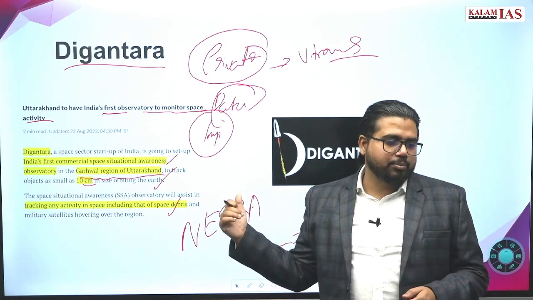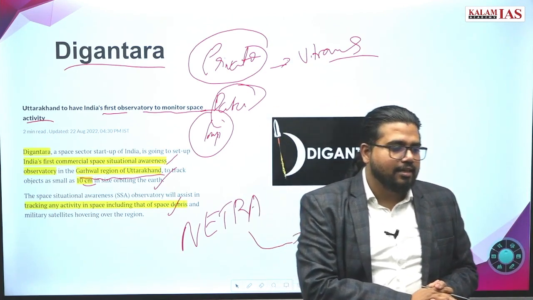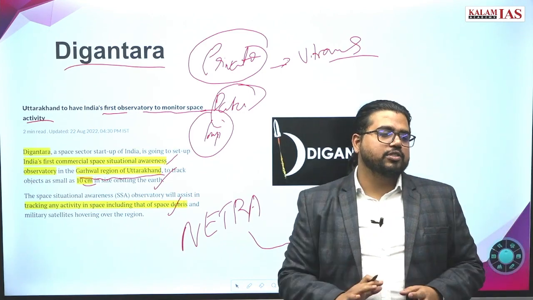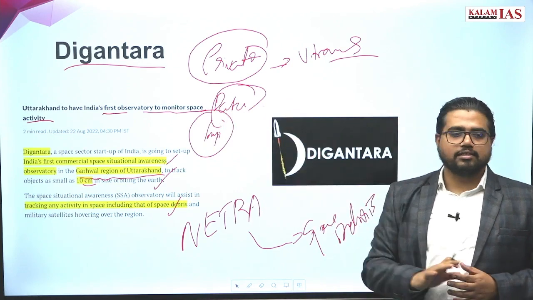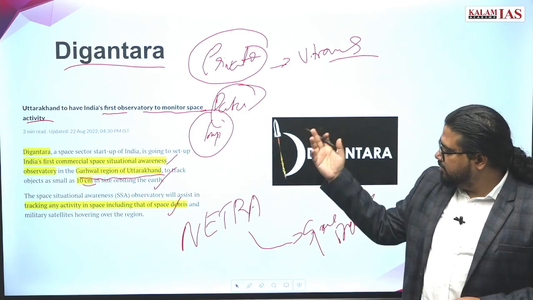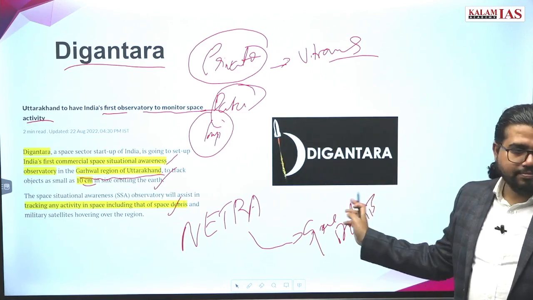Especially, it's a strategic project. Some other countries observe Indian regions, so at least that information India has to have. So space activity around Indian space you have to get for that. This private startup is Digantara.